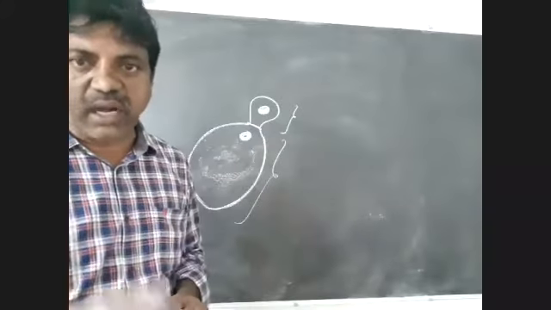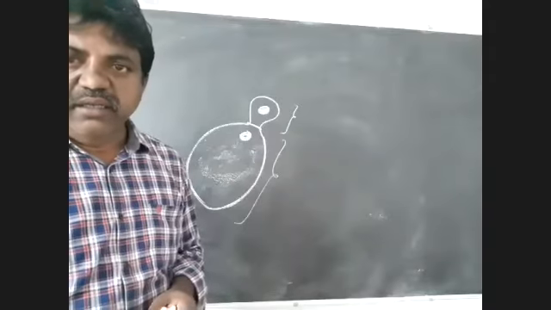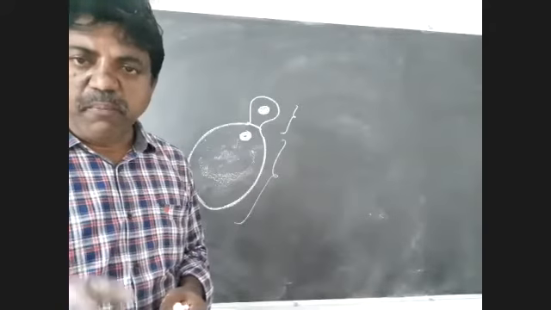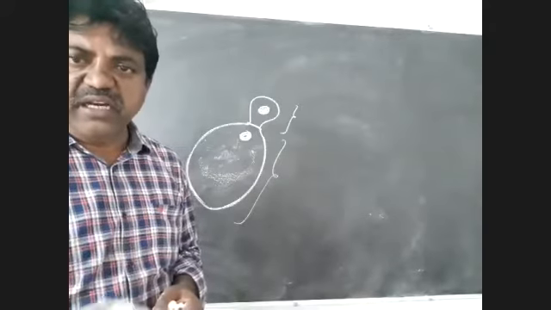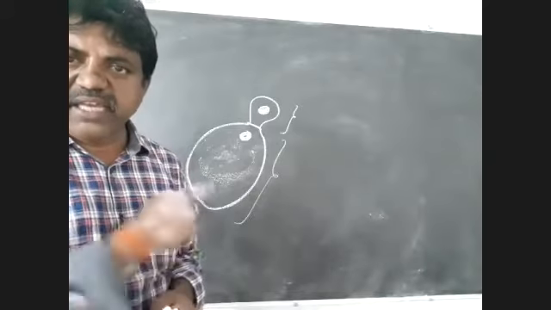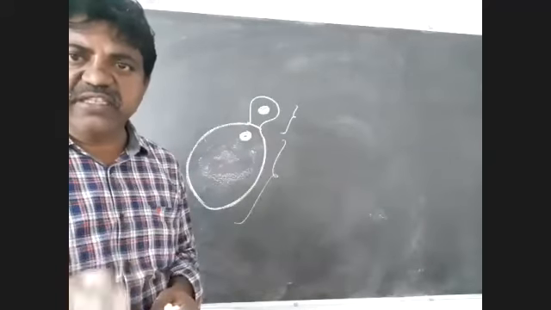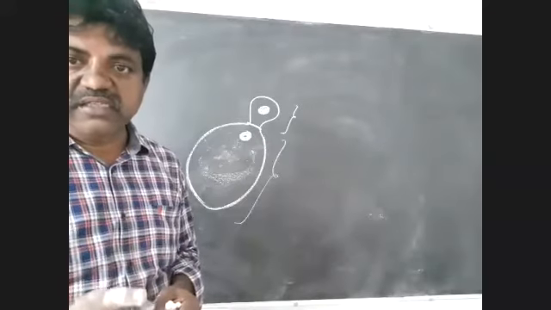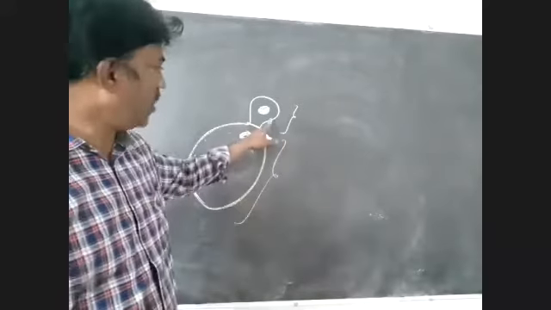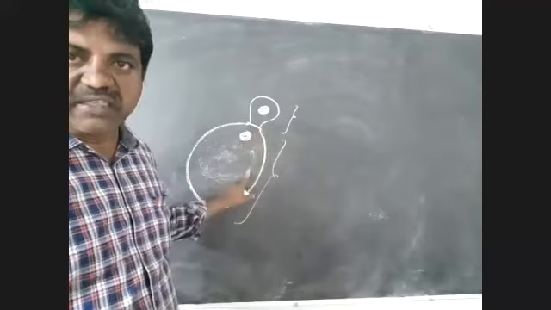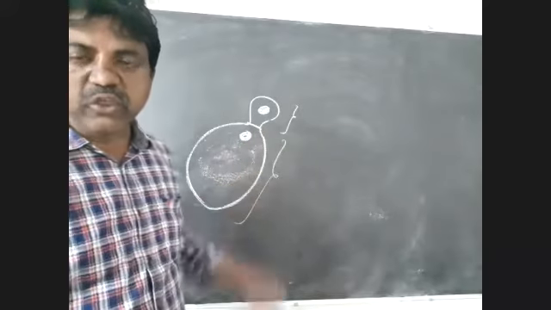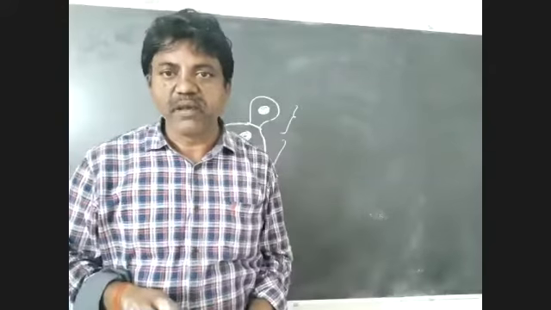In case of binary fission, division is equal. But here in this process, division is unequal. That results in the formation of one smaller cell and one larger cell. So this process is known as budding.